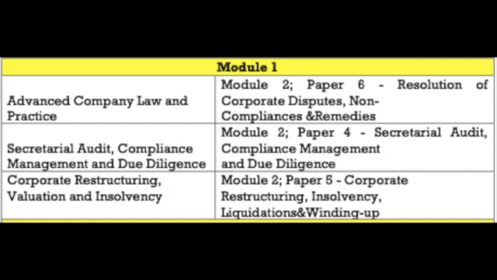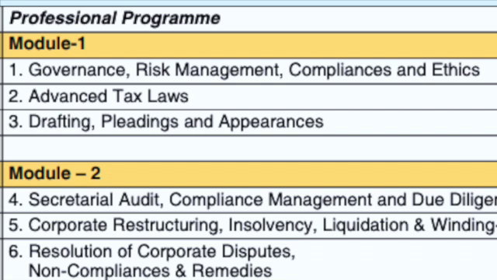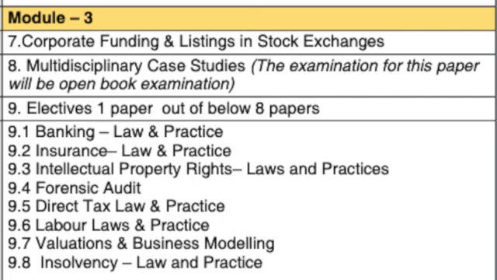Now we only have to write module 1 and module 3 in the new syllabus, in which two will be open book papers, one of which will be elective and one will be the open book multidisciplinary case study. The subjects are the same. In the first module we have ethics, advanced tax and drafting. More or less the content is the same in module 1, but in module 3 we have two different papers. One is corporate funding and listing in stock exchange and the other is this open book paper.